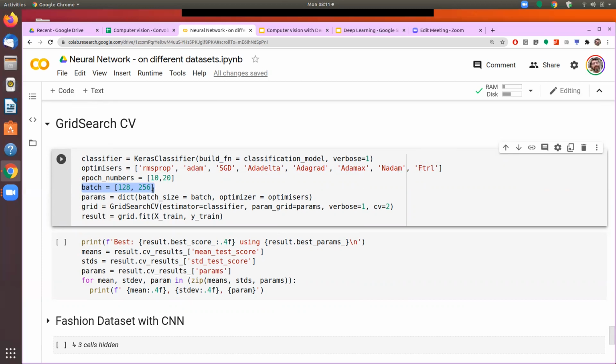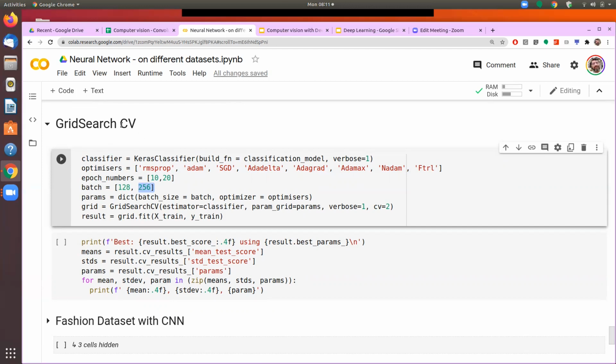optimizers. And suppose you want to experiment with different numbers of epochs and different batch sizes, how many combinations will we have? We'll have 8 optimizers, and each of these 8 will be run with 10 epochs and then with 20 epochs, and each of these will be run with the 128 batch and the 256 batch. So the number of combinations becomes 8 into 2 into 2. 8 into 2 is 16, 16 into 2 is 32.